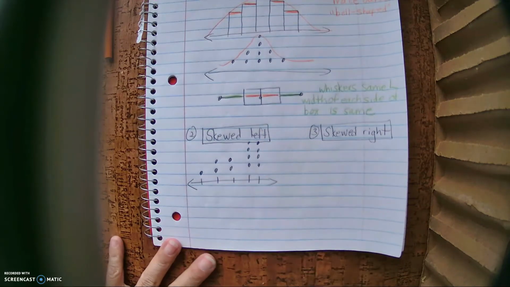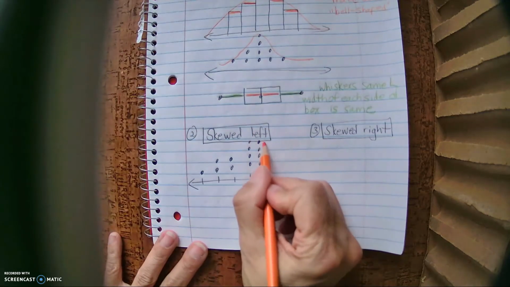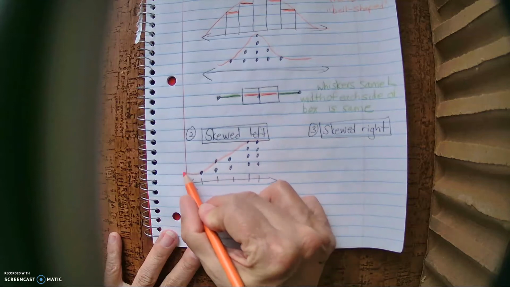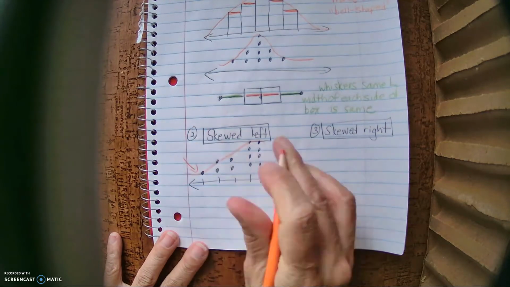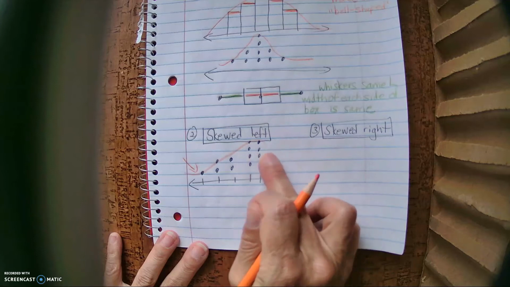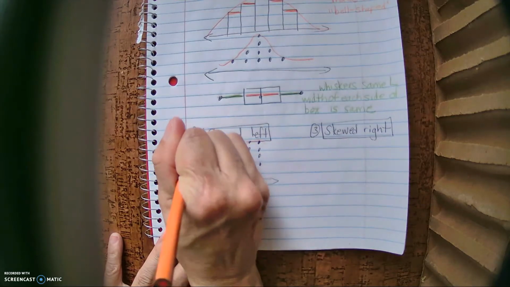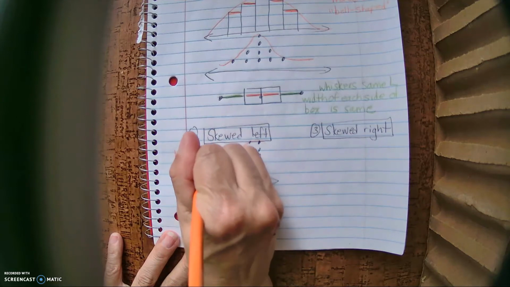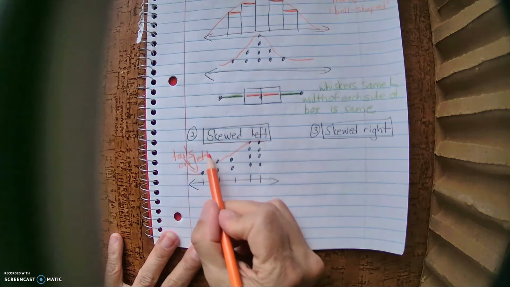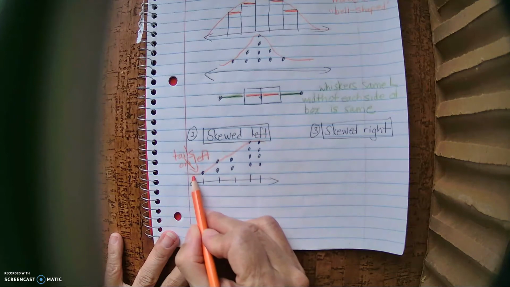Okay, let's say this went like that. All right, you can see what it is. When I trace the outside of it, I want you to notice it has a hump on one side. It's heavy with data on this side. And notice it tails off on the left. Because the tail is on the left, we say it's skewed left.